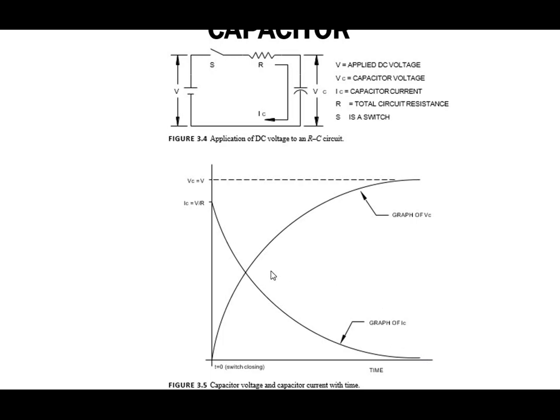We observe that the graph of VC is increasing exponentially, and the graph of IC is decreasing exponentially. The graph is of VC or IC versus time, and T equal to 0 is the switch closing time.